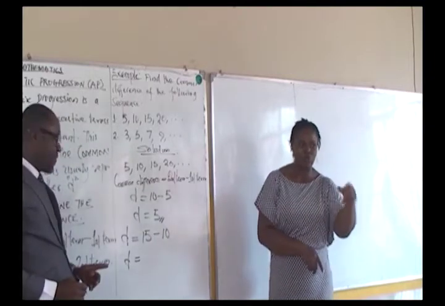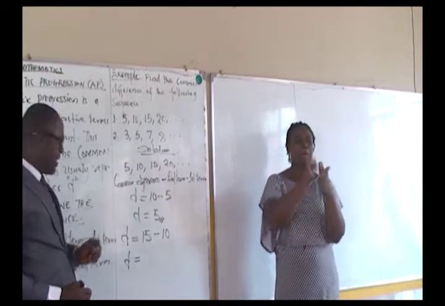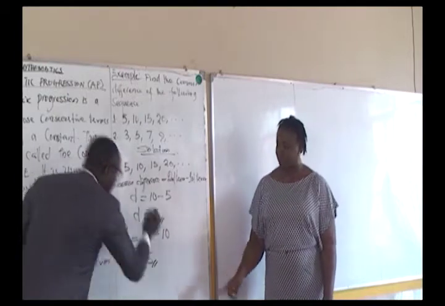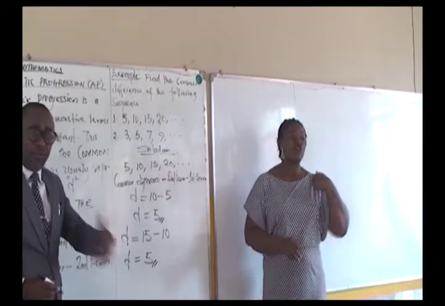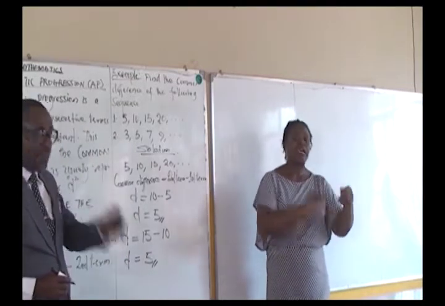D, which is the common difference, is 15 minus 10, and that gives us 5. If we continue to establish further, we'll discover that we'll still have the constant 5, which is the common difference.